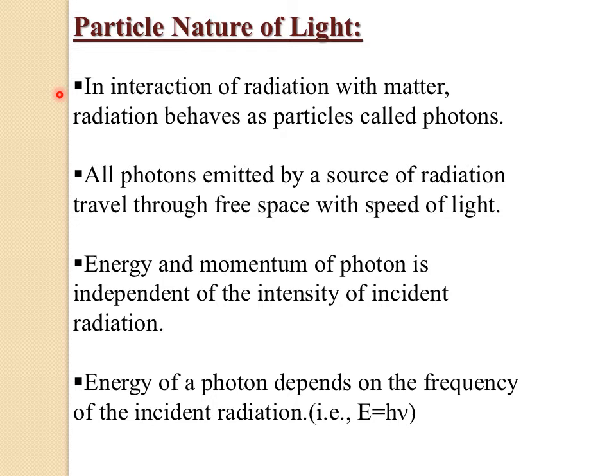Now let us move towards the second property. The second property tells about the speed of the photons. That is, all the photons emitted by a source of radiation travel through free space with the speed of light. So this is the second property.